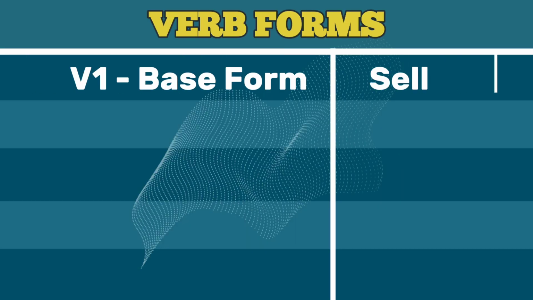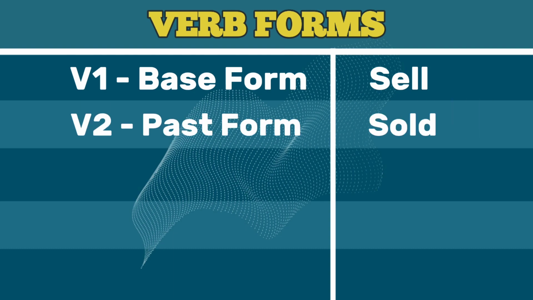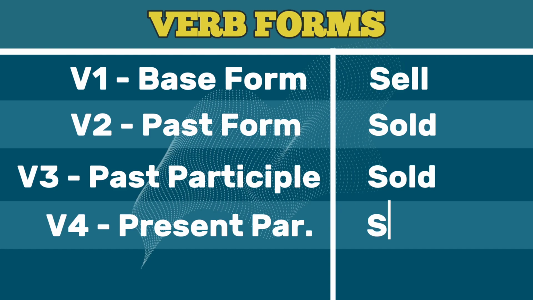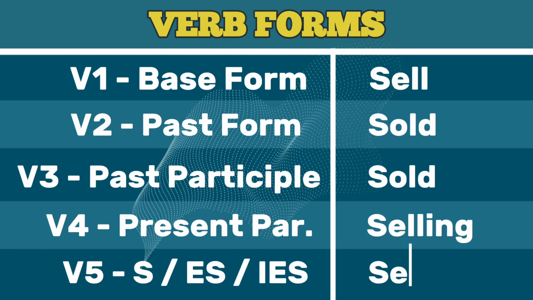V1 base form: sell. V2 past form: sold. V3 past participle: sold. V4 present participle: selling. V5 third person singular: sells.